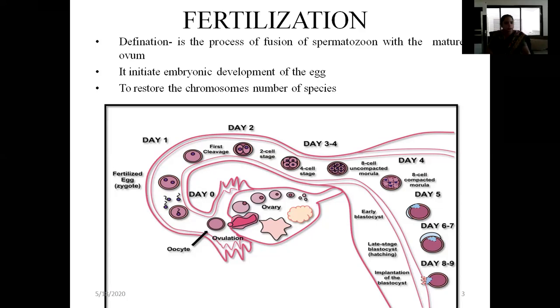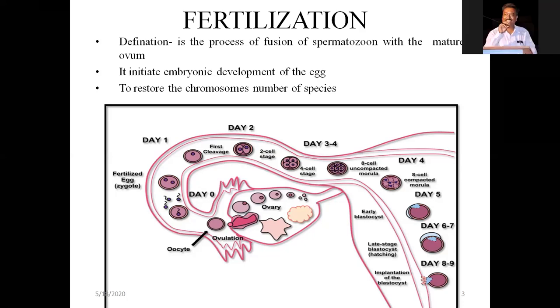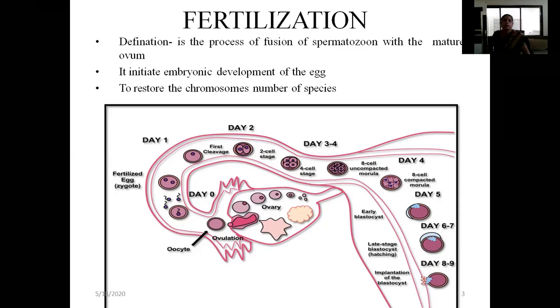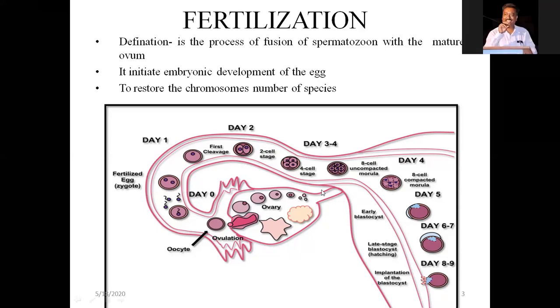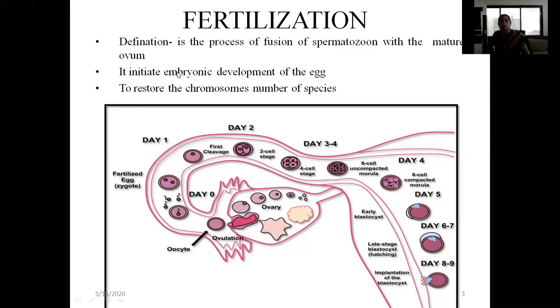So what else is required for fertilization? Spermatozoa are required. Healthy spermatozoa should be deposited in the vagina near the cervix. During one deposition, millions of sperms are deposited in the vagina, and out of these millions, thousands travel inside the uterine cavity. As you can see in the diagram, there is a uterine cavity.